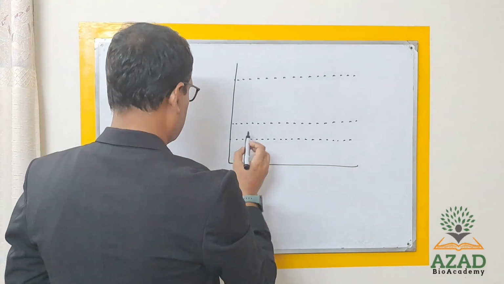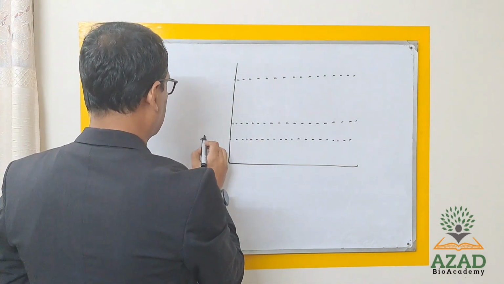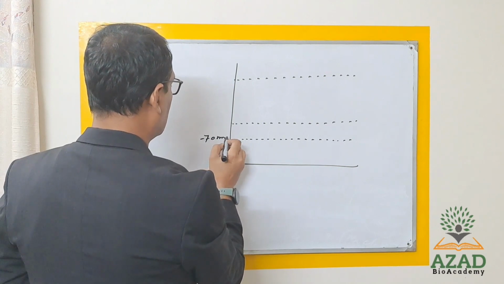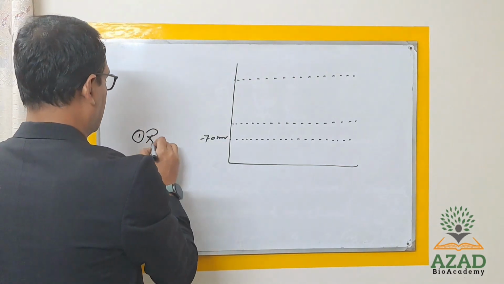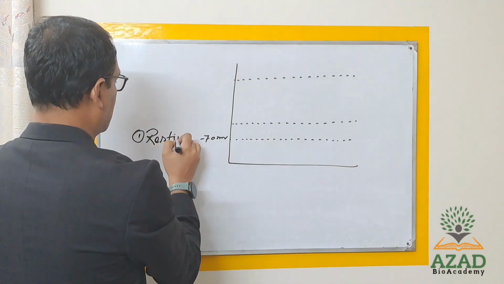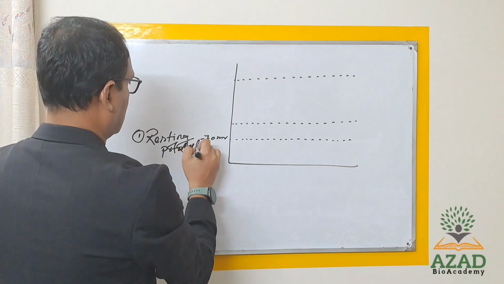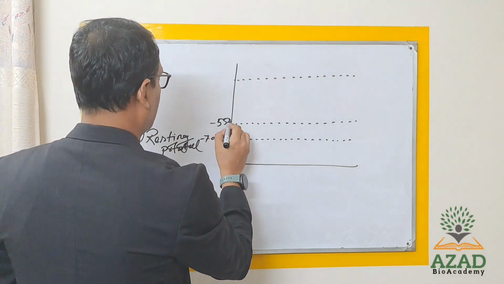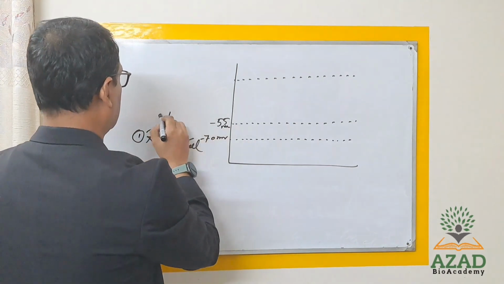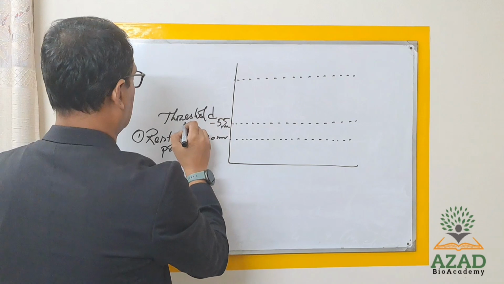Here I mention minus 70 millivolt, this is the resting potential, and minus 55 millivolt is the threshold level, the threshold potential.